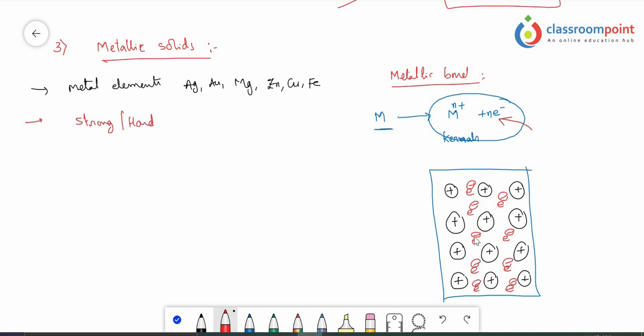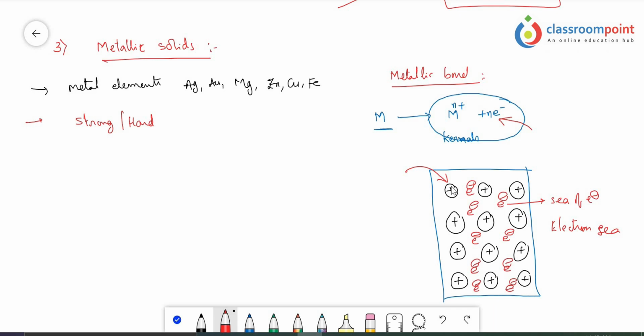And the second thing is, these electrons are not confined to a particular metal ion. Actually these electrons are free electrons. They can move from one particular position to another, from one end to the other end. So they can easily flow. Hence these electrons are called the sea of electrons, or people call it the electron sea. Electron sea means if you imagine the complete metal is made up of only electrons, and these metal ions appear as if they are immersed in the sea of electrons.